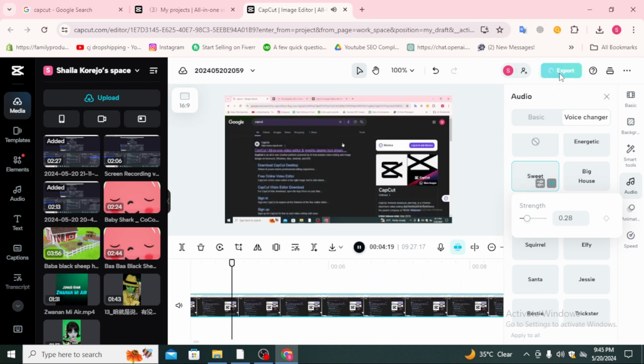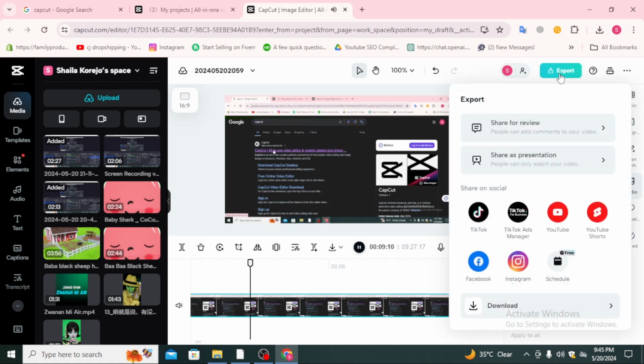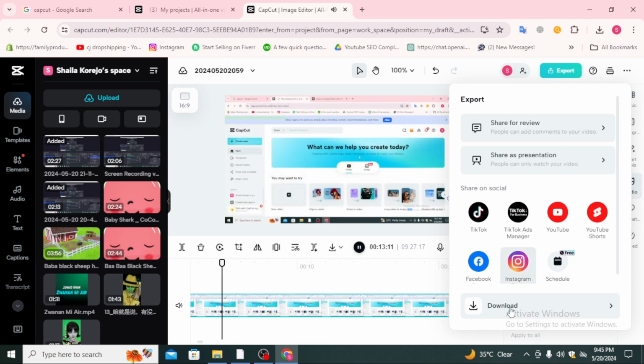So yeah, that's it for the video. This is how you can change sound and edit your sound in the video, and here you can download it.